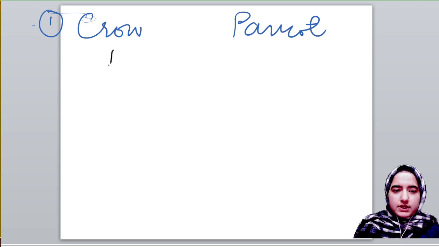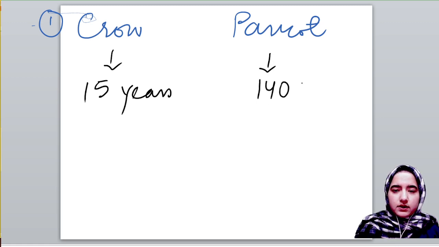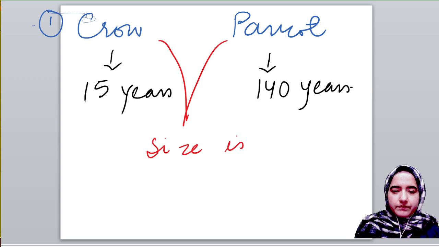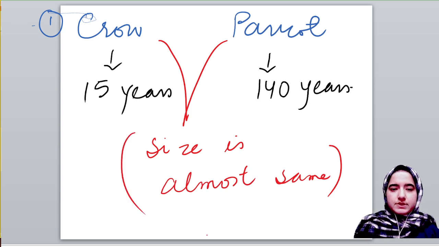Lifespan of a crow is 15 years, while that of a parrot is 140 years. But you will see that their size is almost the same. I hope this concept is clear.